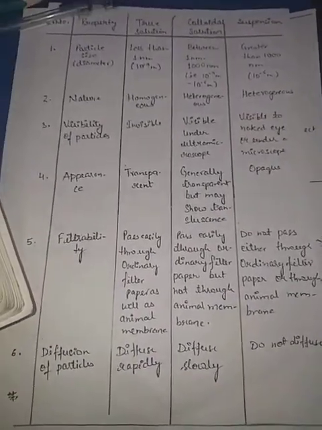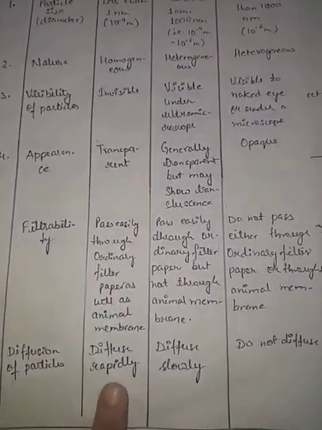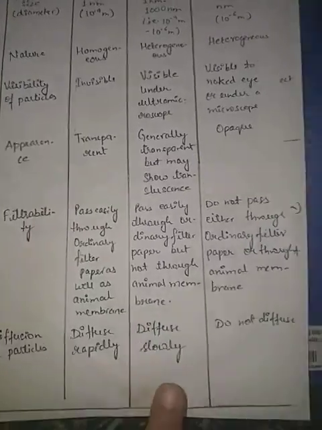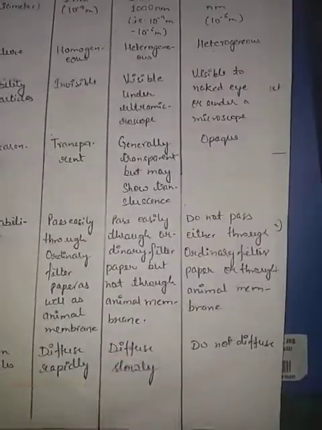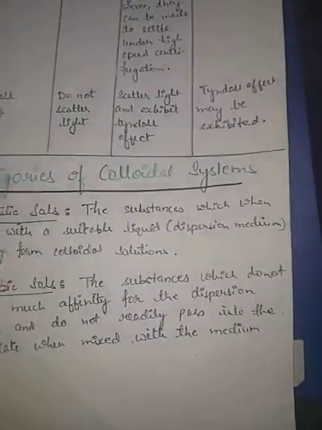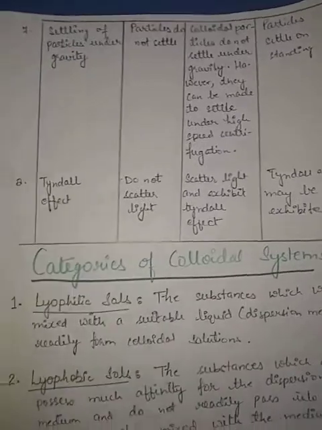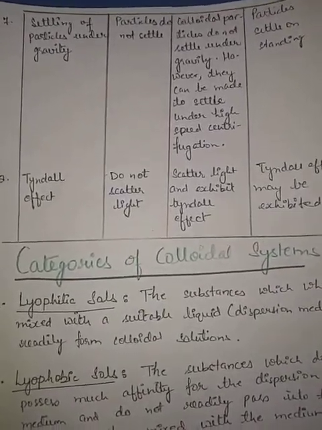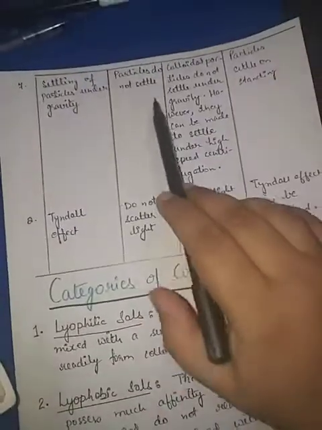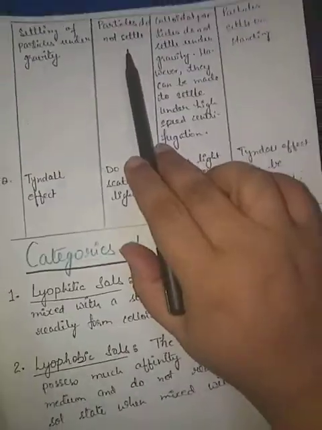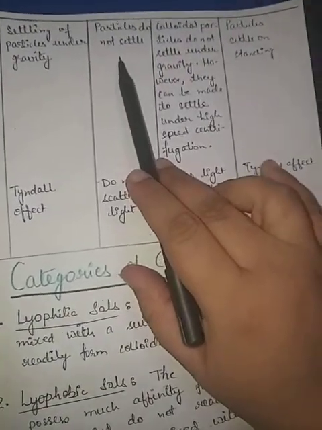Now, diffusion of particles. True solution particles diffuse rapidly. Colloidal particles also show diffusion but slowly, and suspension particles do not diffuse at all with one another. Now, the next property is settling of particles under gravity. The particles of a true solution will not settle at all. The particle size is very small, so under gravity they will not settle.